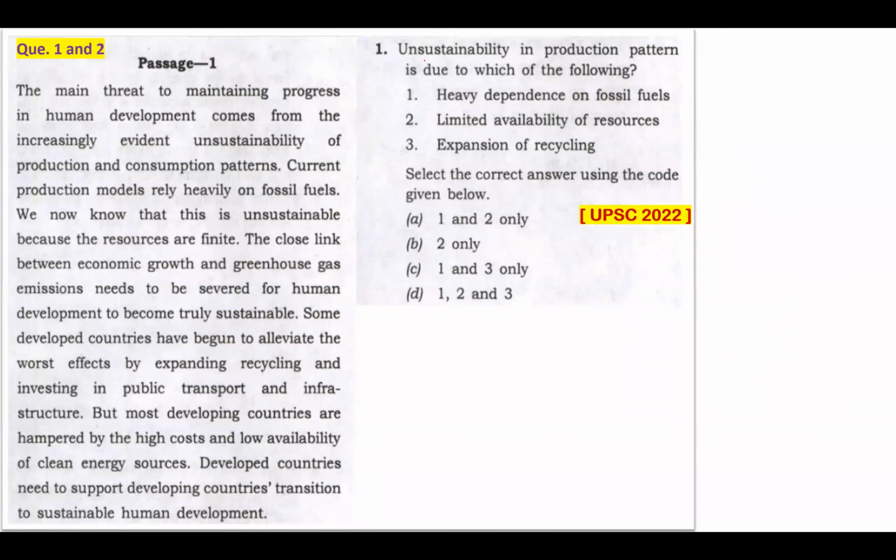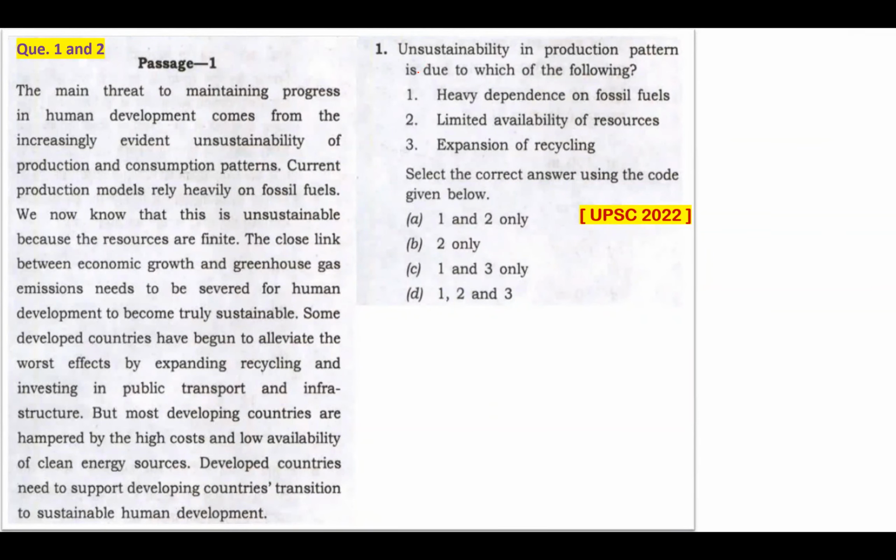This question is very specific. Unsustainability in production pattern is due to which of the following? Now, they're asking us a reason for something. Now, what is that something? Unsustainability in production pattern. And they have given us 3 statements as reasons, and we have to pick the reasons.